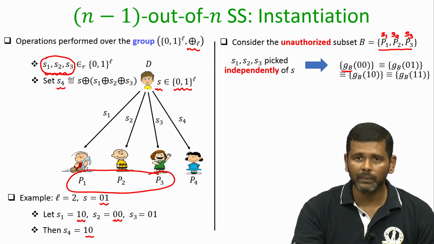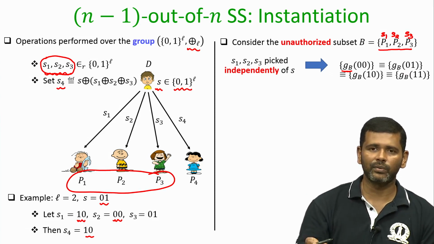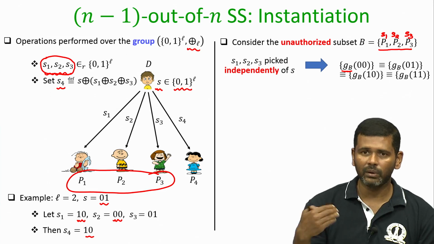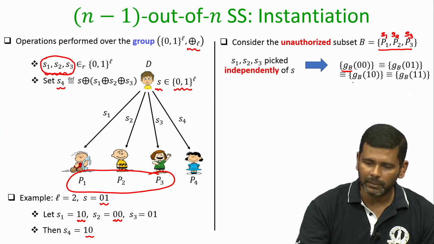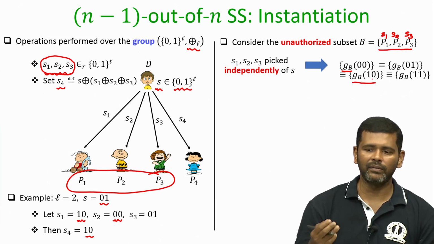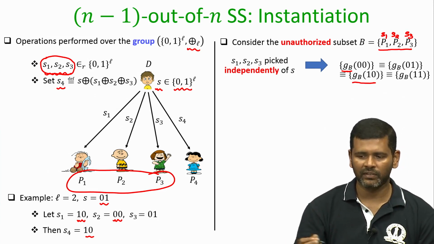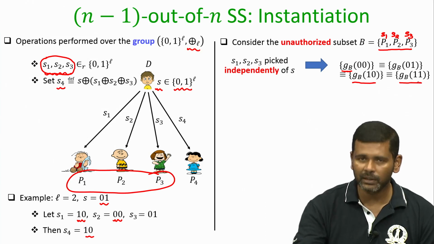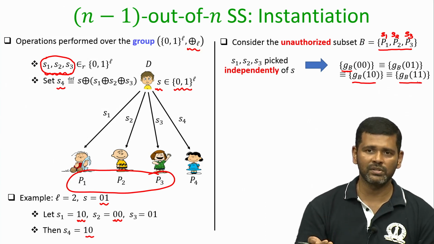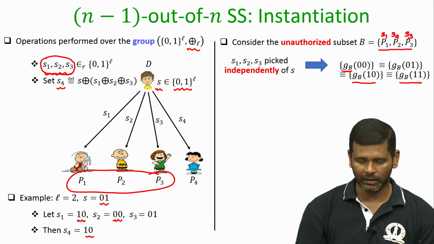GB of 01 means the value of the shares S1, S2, S3 if 01 is the secret. GB of 10 means the value of S1, S2, S3 if 10 is the shared secret, and GB of 11 means the value of the shares S1, S2, S3 if 11 is the secret.